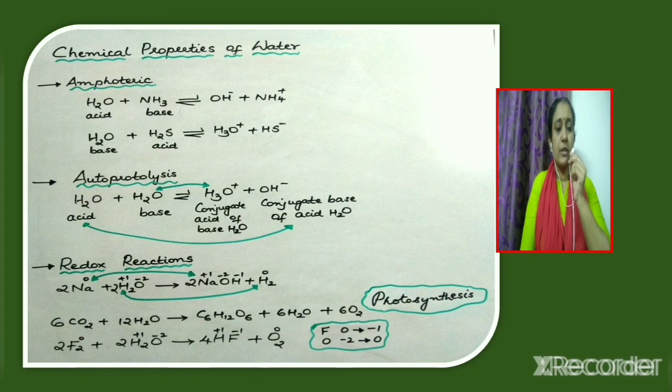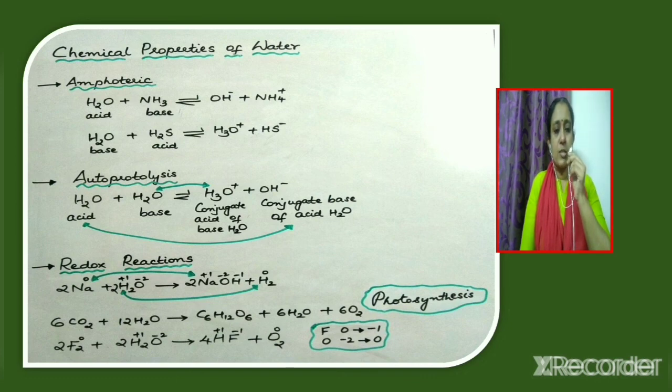So there is both an increase in oxidation number as well as a decrease in oxidation number. Therefore, it can be considered as a redox reaction. In a similar way, the reaction taking place in photosynthesis is also a redox reaction. Consider the equation: carbon dioxide plus water giving glucose plus water plus oxygen. This is also a redox reaction.